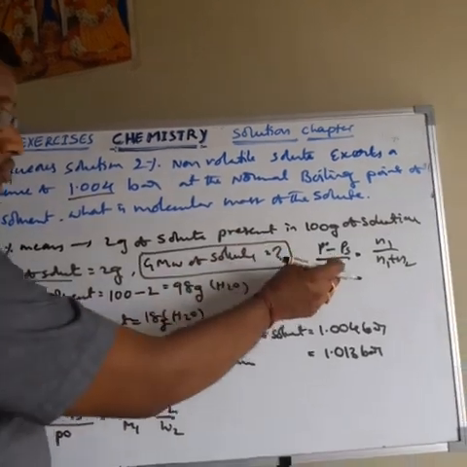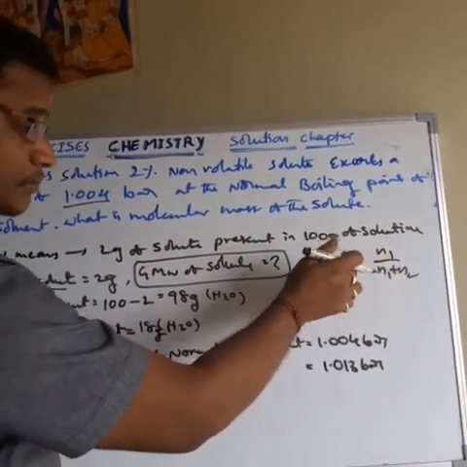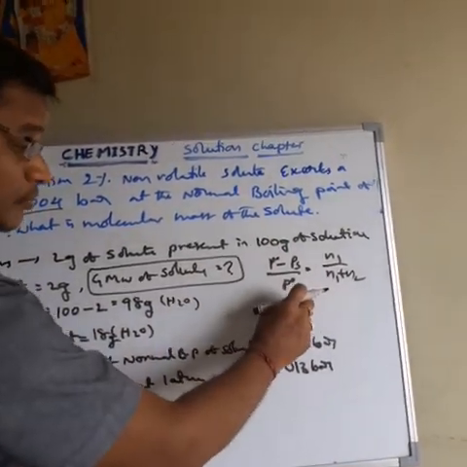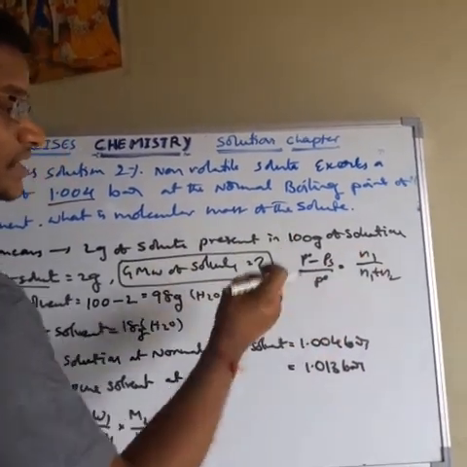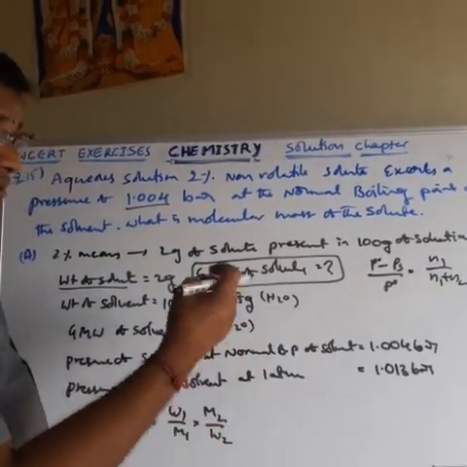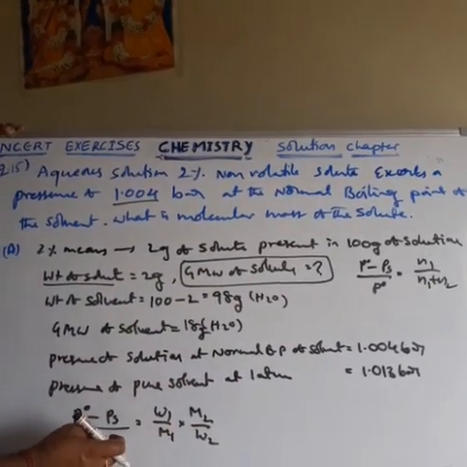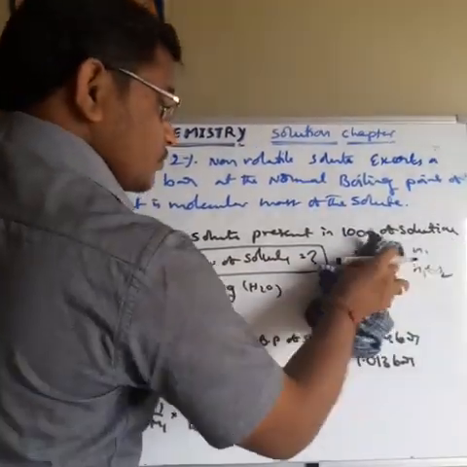If a solution has a larger amount of solute, in that condition we have to use the other formula. Compared to the number of moles of the solvent, the solute number of moles is only a little less, and then we have to use that formula. Only when the solute number of moles is very less compared to the solvent do we use this formula. So that's it. We have to use the second formula.